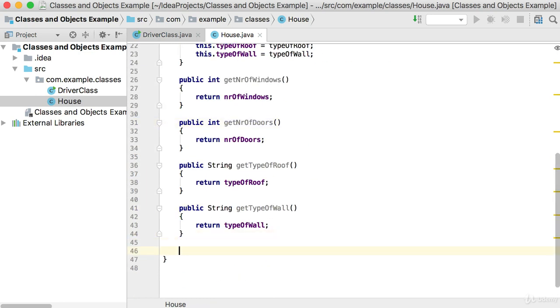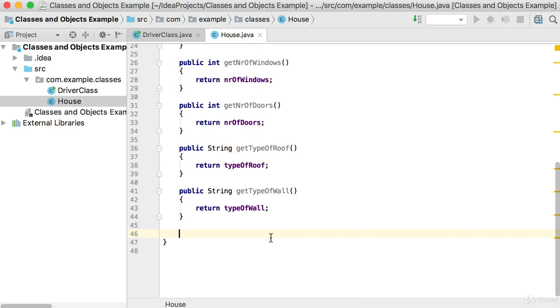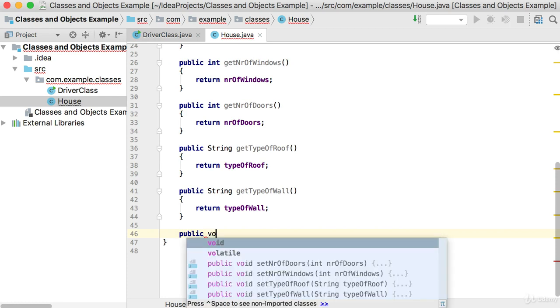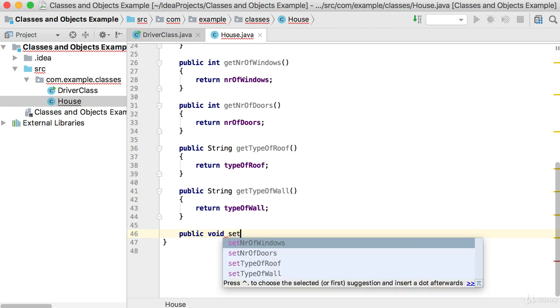So let's start with the setters next. So this is how you get a value, but what if you want to change one of these values inside of an object? For that we use the mutator methods or the setter methods. So setter methods look something like this. Public void, we don't return something because we're changing it. So we're going to say public void, then you start with set.